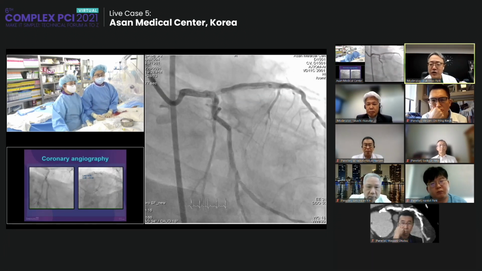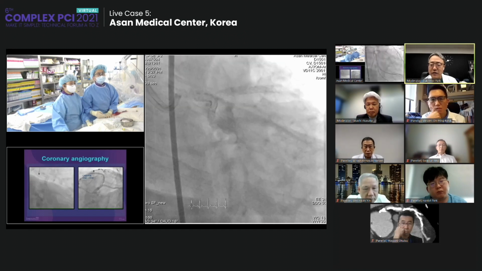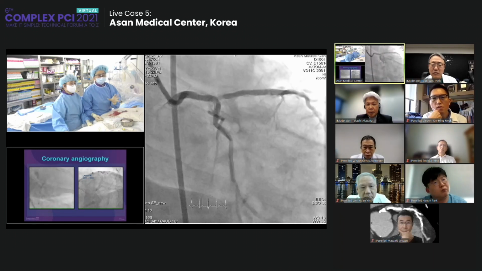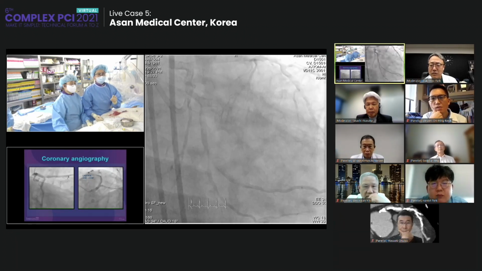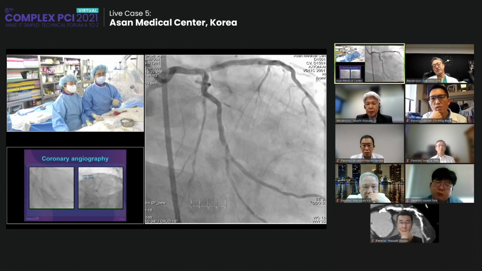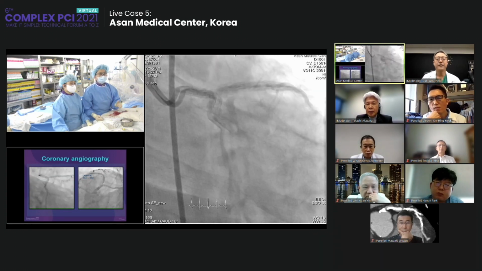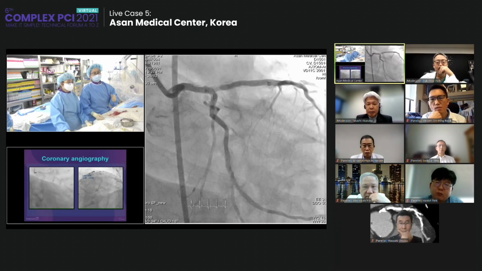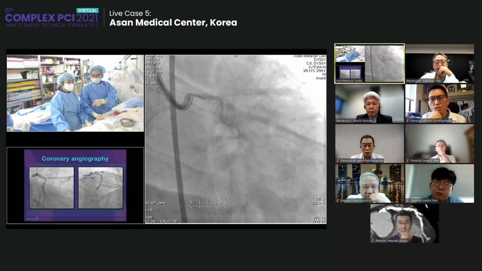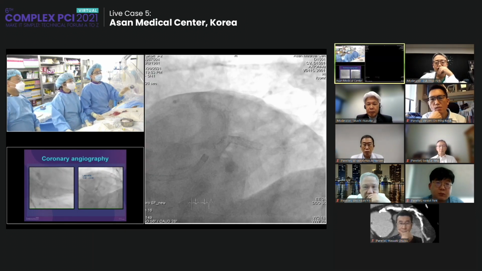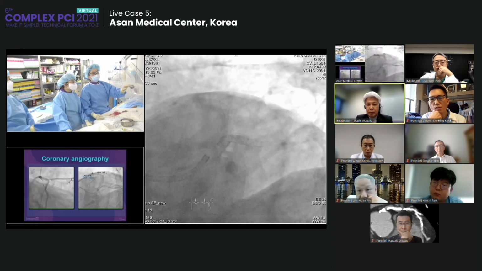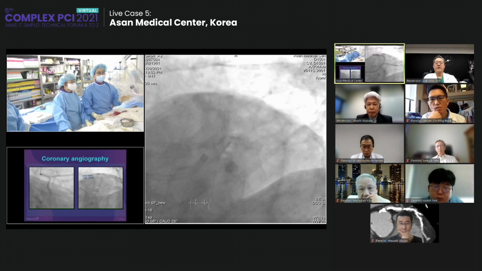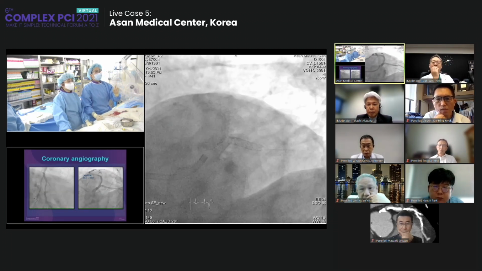Was the LAD ostium covered by stent or not? It was covered in the previous image. So we don't know the technique itself, so we need complex imaging for evaluation of the whole anatomy of this patient. I think the panel would agree with that. So we checked the FFR, and prox LAD FFR was 0.6. Can you please show the angio? This is today's angio, it shows similar findings, and we checked OCT for evaluation of this complex anatomy. Can you please show the OCT image?